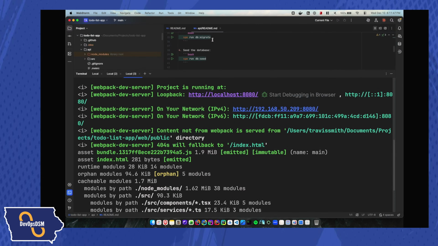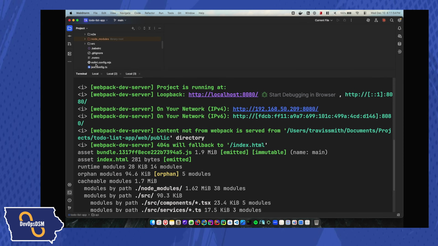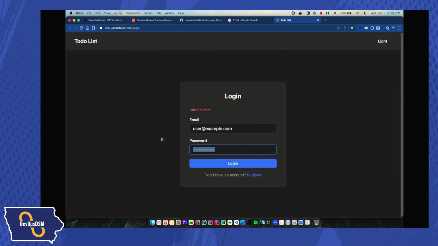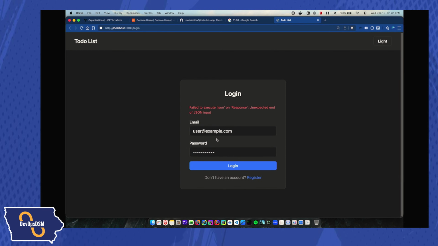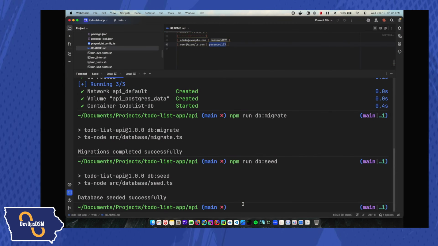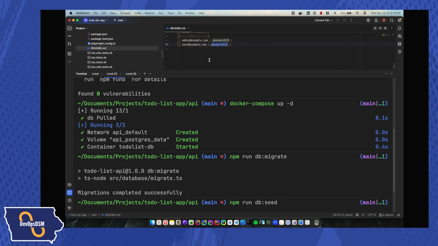So let me go to the README, and we'll see what the README says for the web. Okay. So it looks like it is back user example, so I must have fat fingered something here. So I'll just go ahead and paste that. Okay, well, apparently my API is not working. Let's see here, make sure my API actually works.